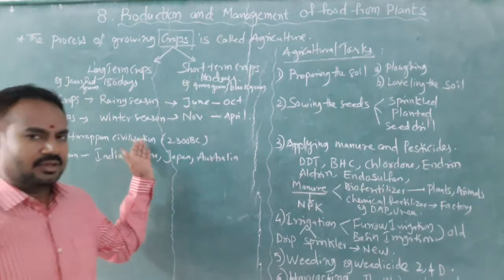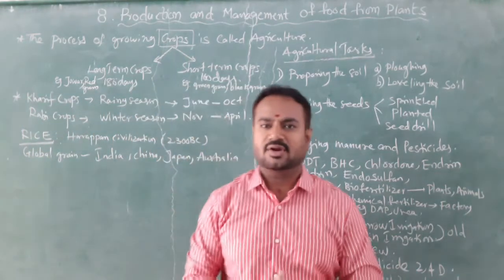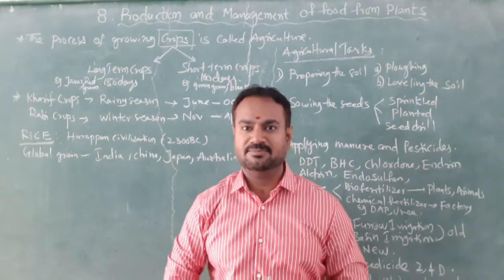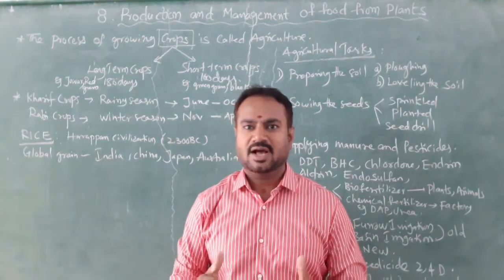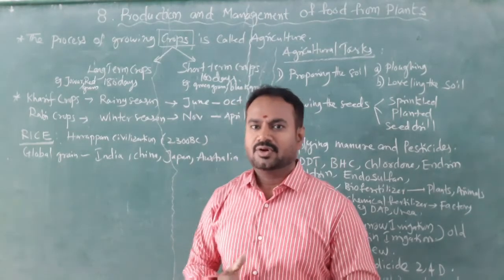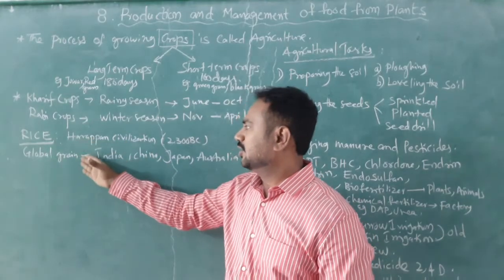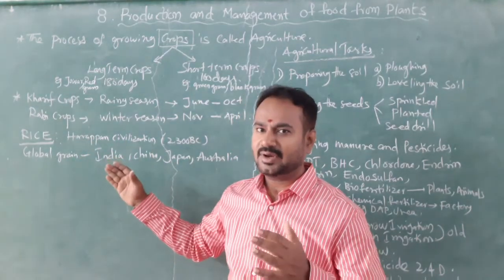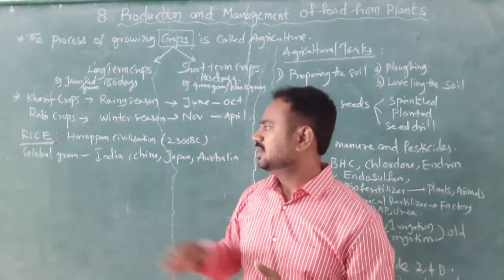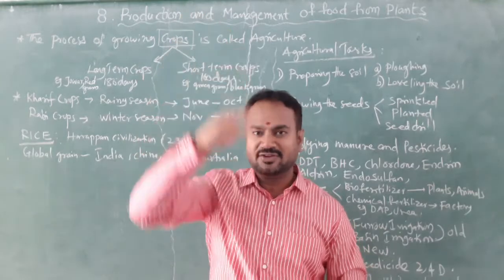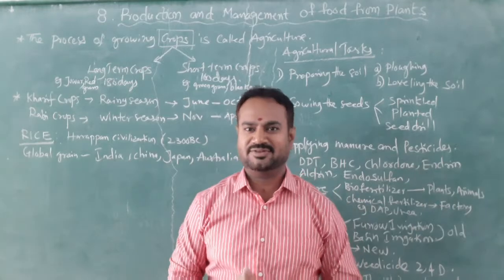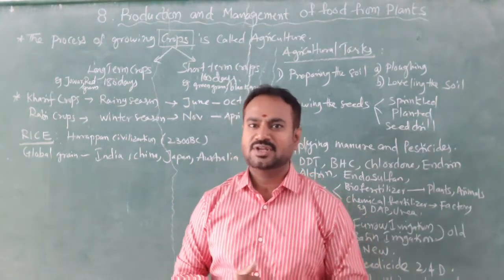Children, our country is completely based on agriculture. You know, in the Harappan civilization, starting 2300 BC, before Christ itself, there is evidence that we cultivated rice. So, rice is a global grain. It is not only cultivated in India but also in China, Japan as well as in Australia. In India it is cultivated from Jammu and Kashmir to Kerala and from Rajasthan up to Arunachal Pradesh. So we depend mostly on rice.